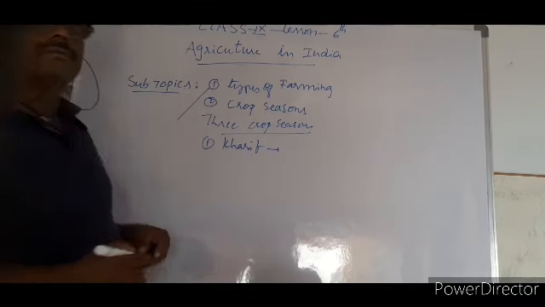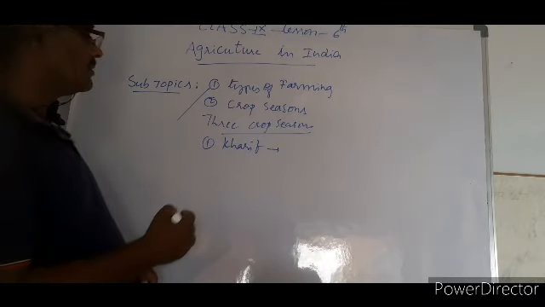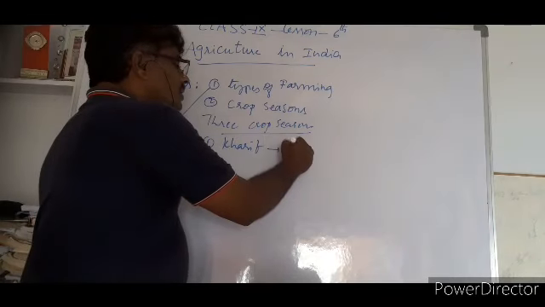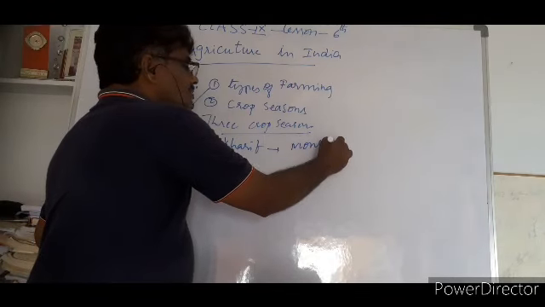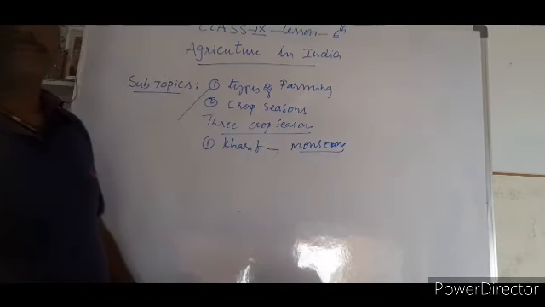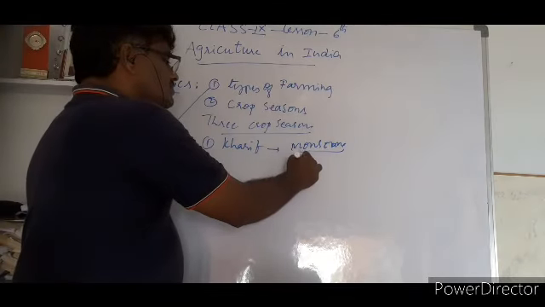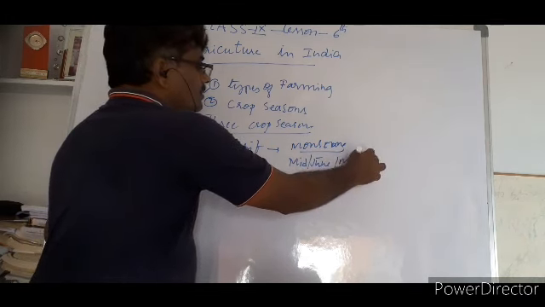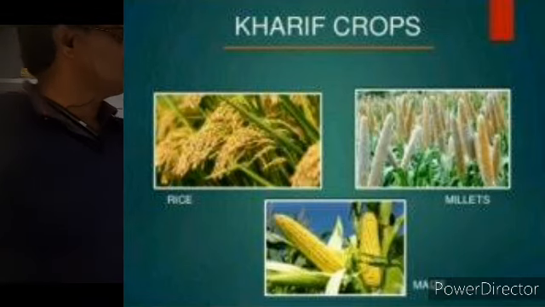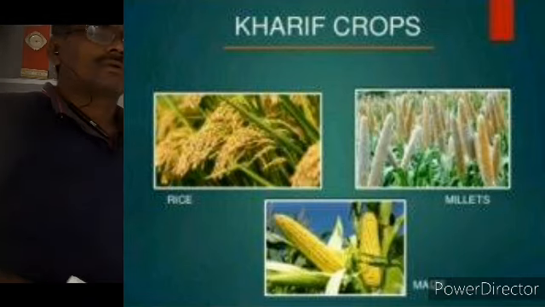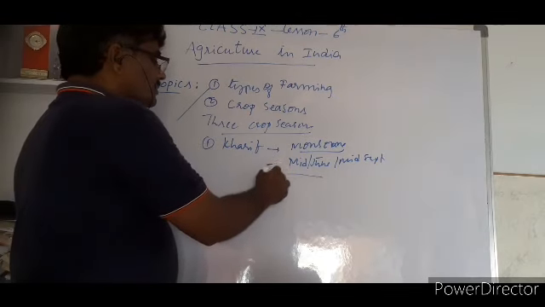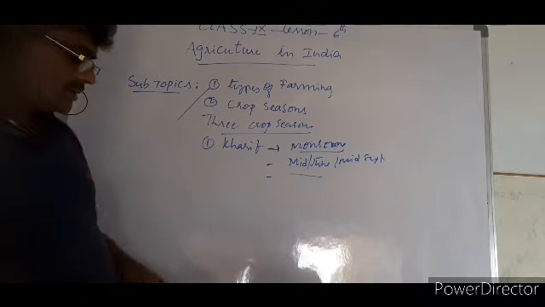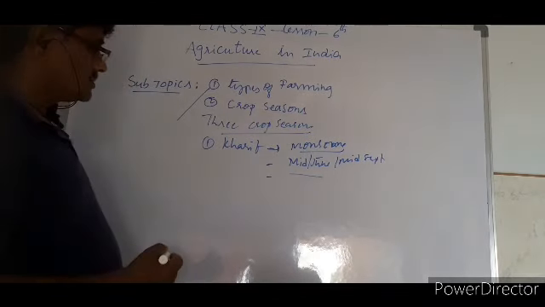When talking about the Kharif season, it is mostly rain-fed. It is the crop that is cultivated during the southwest monsoons. This point is to be noticed. The crop season starts from mid-June to mid-September. It starts in mid-June and harvesting time is September, October. This is the crop that is cultivated throughout the country. Most of the areas in our country follow this Kharif season.